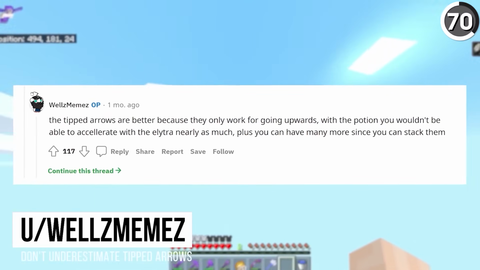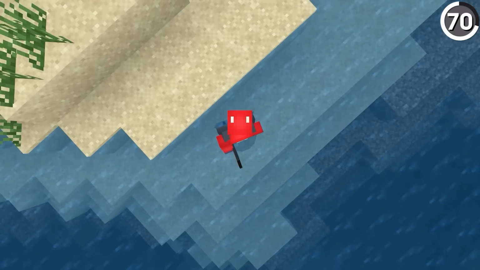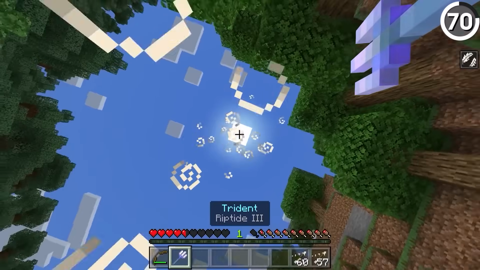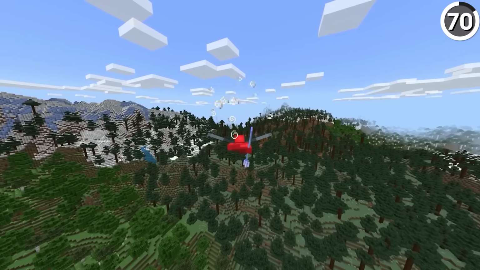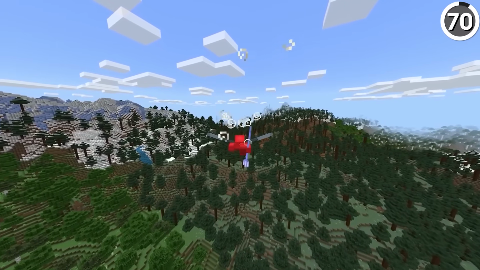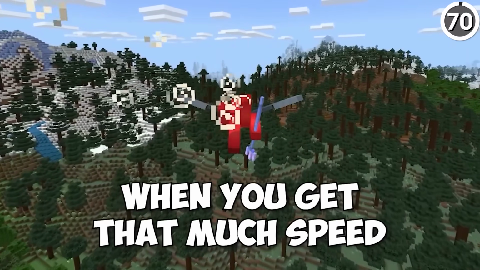And as pointed out in this comment, the reason that we use arrows in the first place is that the 11-second duration of the effect makes sure that it's only going to be active on the way up, because otherwise we'd just be kind of slow falling through the air with our elytra, which is a little disappointing when you get that much speed on the way up.